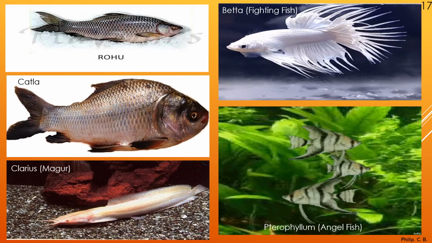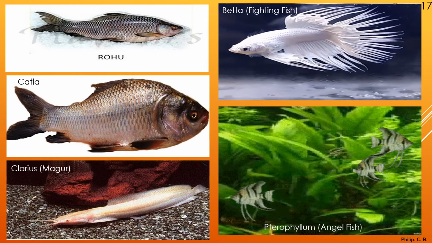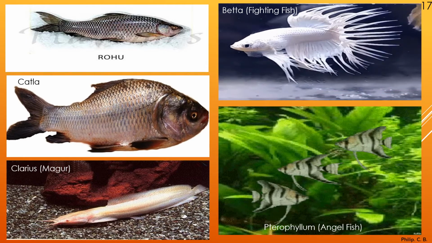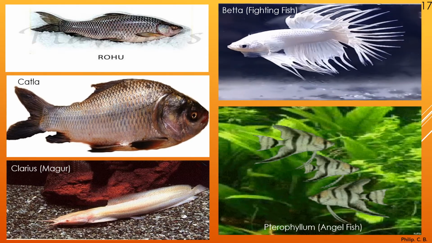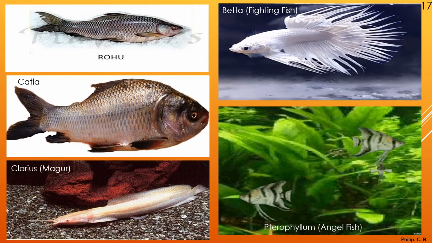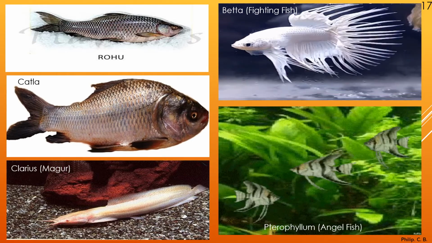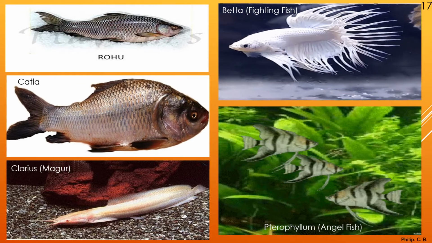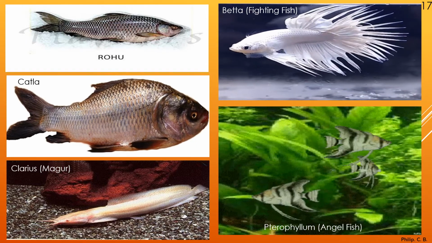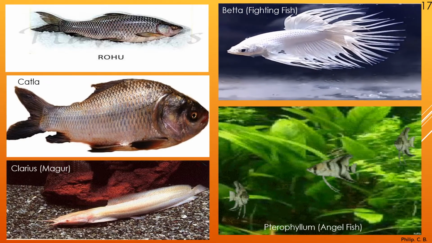See how beautiful it appears, but the name is fighting fish because, just for general information, these fishes don't allow anybody to stay with them, so they immediately attack even species of their same family, so they have to be kept separately. That's why the name given is fighting fish or betta. Then you can see in the lower part of the image, Pterophyllum or the angelfish. Again, angelfish has different varieties, silver or black, or here you can see black and silver combined.